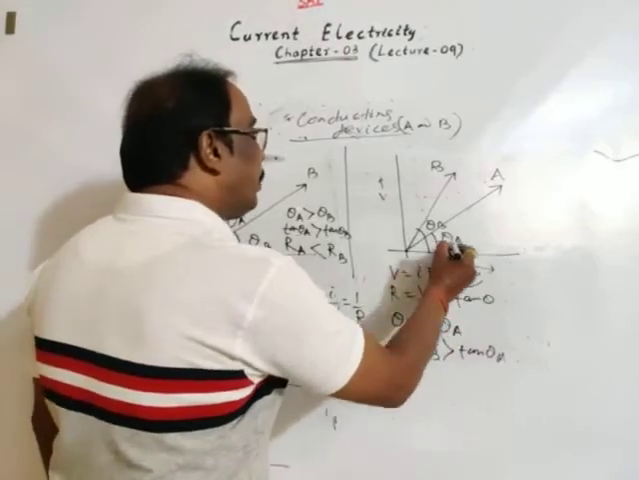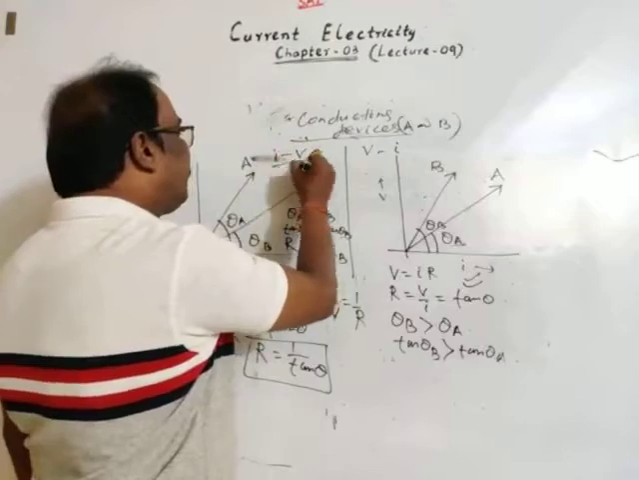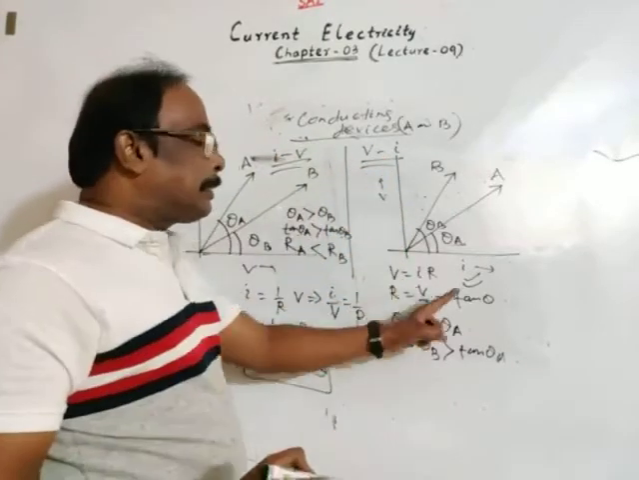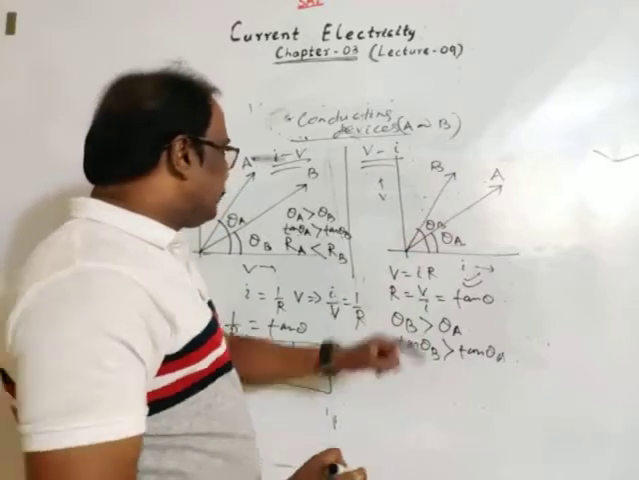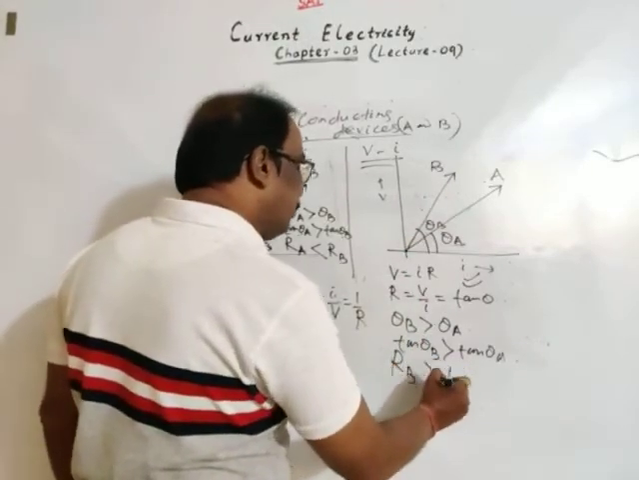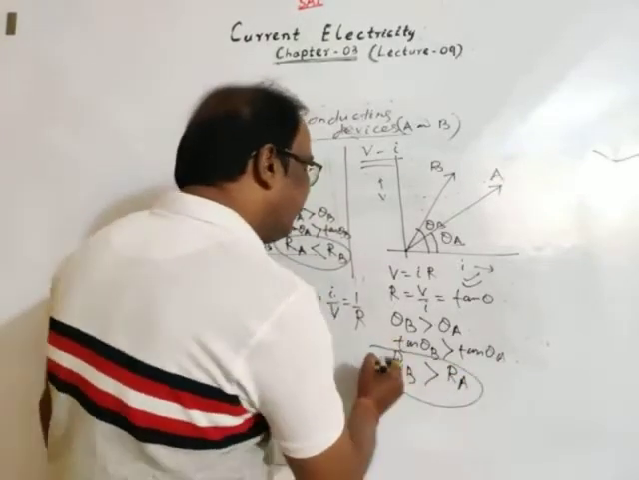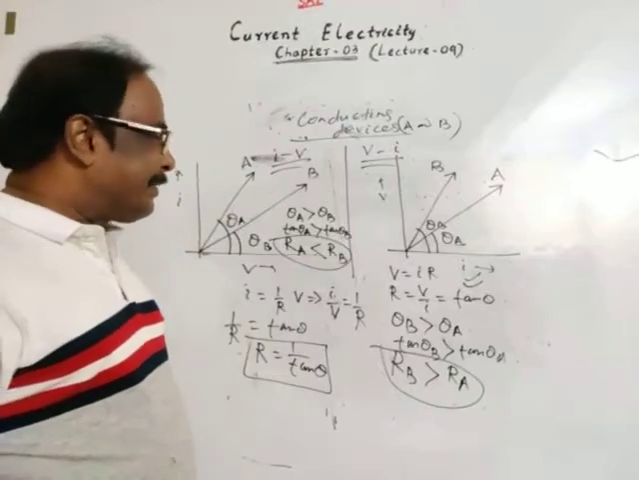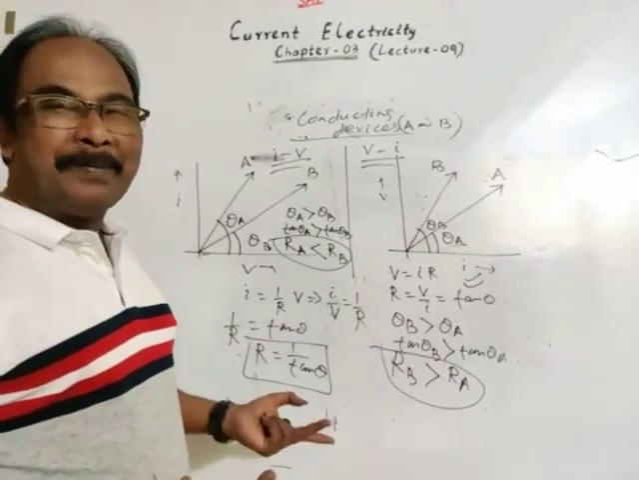This is the VI graph, and that was the IV graph. For the VI graph, resistance is equal to tan theta. If tan theta is more, then resistance is more. Then we may write resistance RB is greater than resistance RA. The result is the same, using the simple concept of slope or reciprocal of slope.